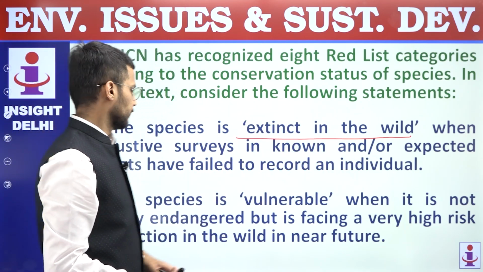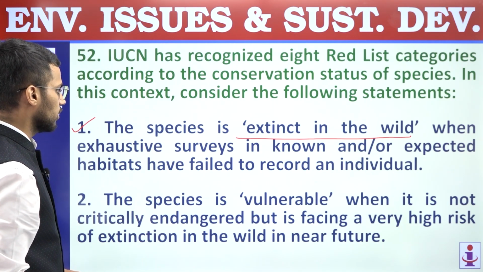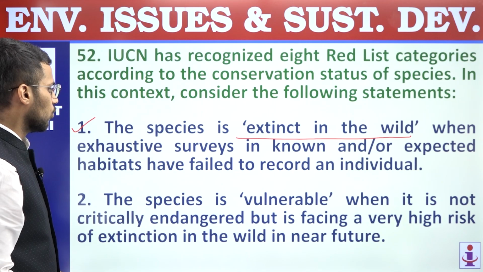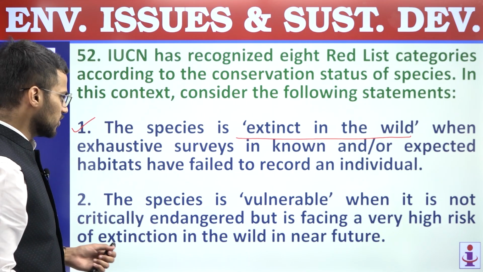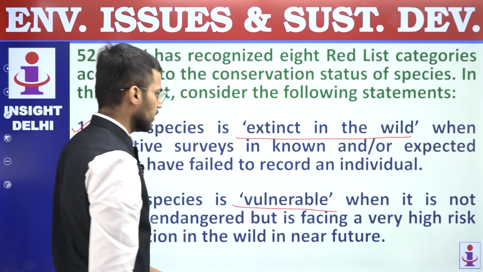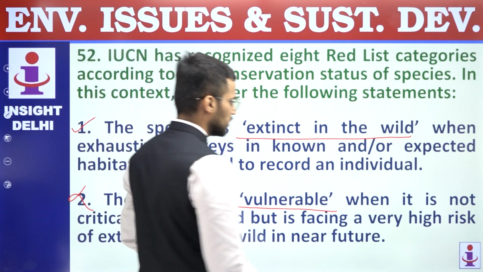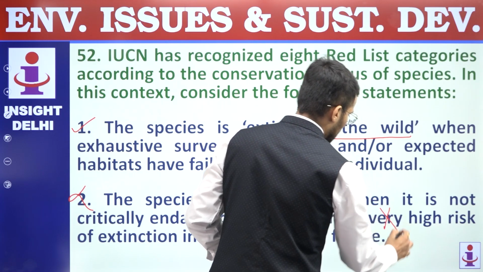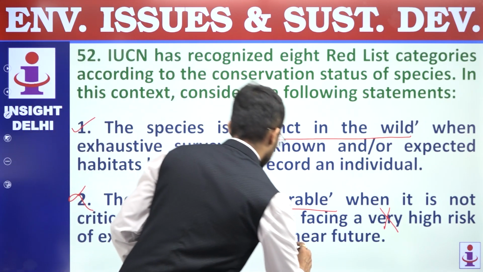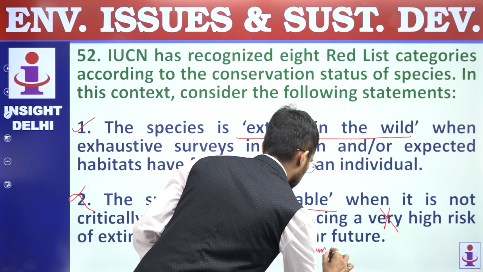extinct in the wild. Second, the species is vulnerable when it is not critically endangered but is facing a very high risk of extinction in the wild in near future. So this statement is an incorrect statement regarding the vulnerable category. Why? Because vulnerable category animals are not critically endangered, but they are facing a high risk, not very high, but a high risk of extinction in the wild in the medium term, right?